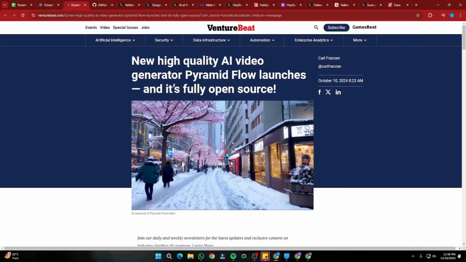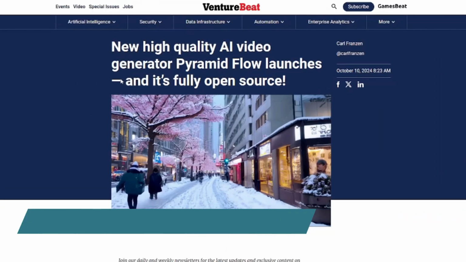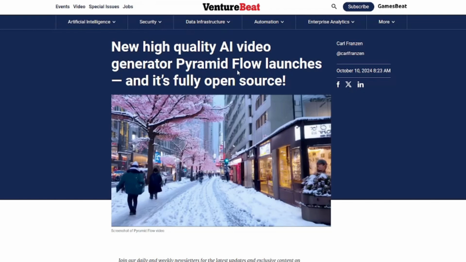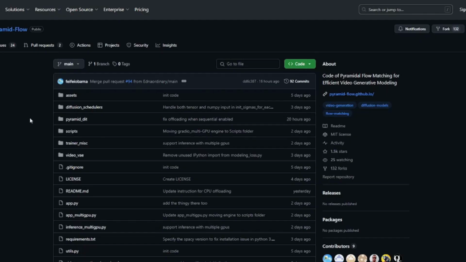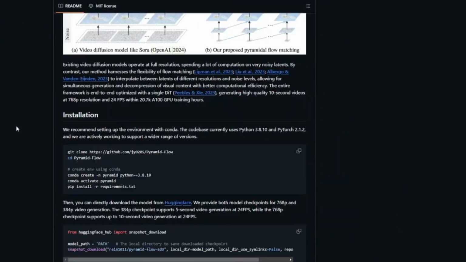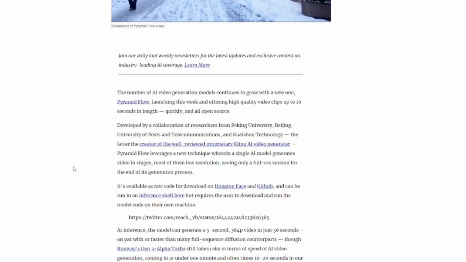All right, another exciting news in generative AI is that a new high quality AI video generator, Pyramid Flow, launches, and it is completely open source. You can download it right now. You can use it on Hugging Face, or you can use the official GitHub repository to download it and use it right now. Some of the cool features stated are that you'll be able to create up to 10 seconds in length video quickly and all open source.